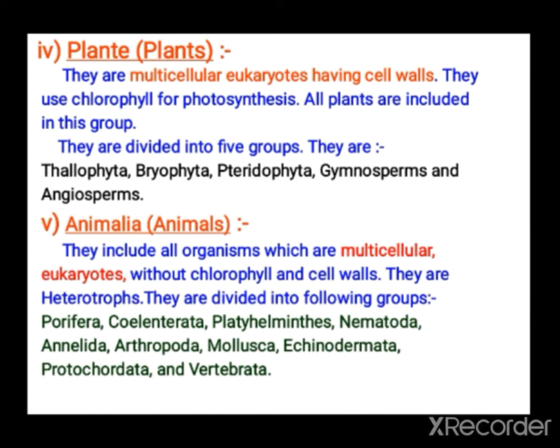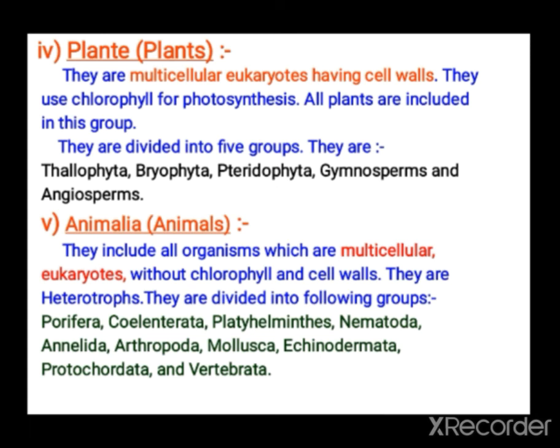The next category, fifth, is Animalia. They are animals. They are multicellular eukaryotes but without chlorophyll and cell wall. Plants have chlorophyll and a cell wall also. Here there is no chlorophyll and cell wall. They are classified into various categories, given below. Once again, these are all heterotrophs. Heterotrophs means they depend upon other organisms for their food. So they are classified into the following groups.